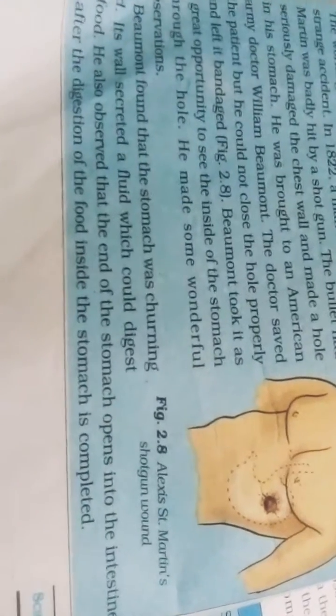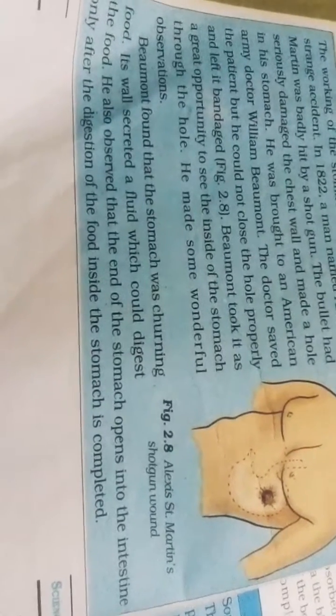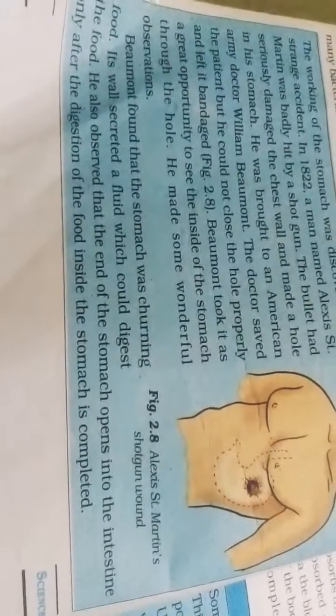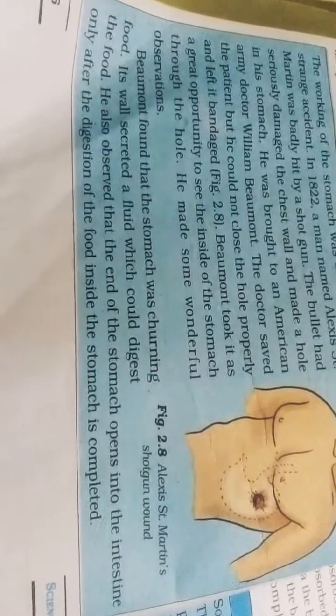Here you can see figure 2.8. See, the hole is left open. Beaumont took this great opportunity to see inside the stomach through the hole. He always used to look through this hole to see what was going on in the stomach, and he made some wonderful observations. Beaumont found that the stomach was churning food.